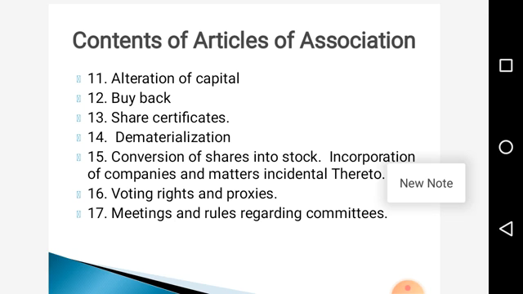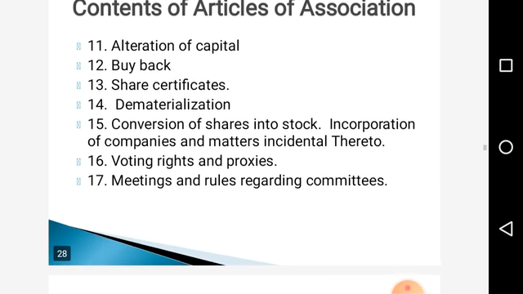Then voting rights and proxy. So here, how the company has given voting rights to the shareholders. Proxy means if there is any urgency, or if the shareholder does not attend the meeting, at that time his proxy can vote for the election of the company, or at the time of taking any important decision.